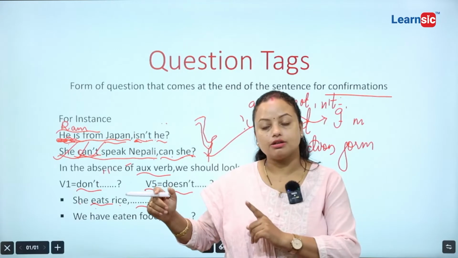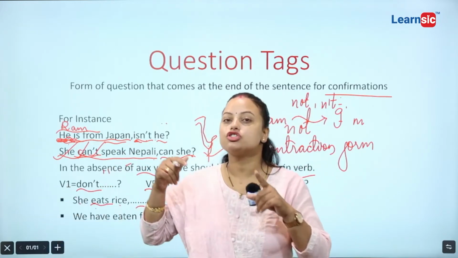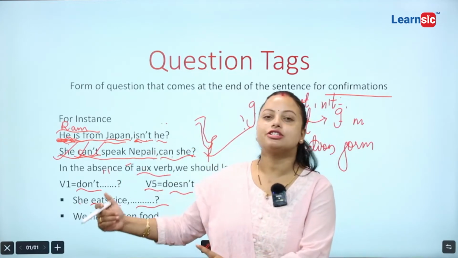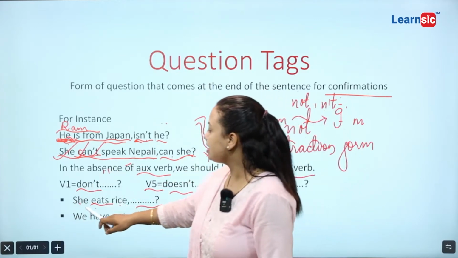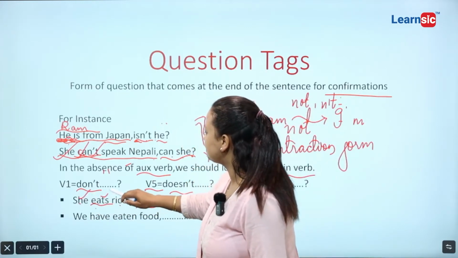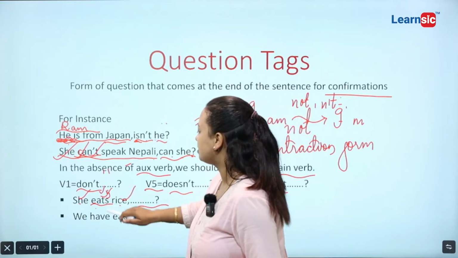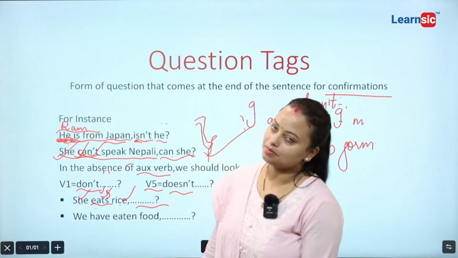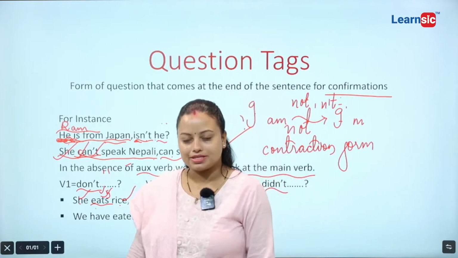Whatever the tense is in the sentence, you have to create the question tag as per the tense that is included in your sentence. So, she eats rice. Okay, this is subject, this is verb, this is object. Here is verb 5. So, this is the structure of simple present tense.